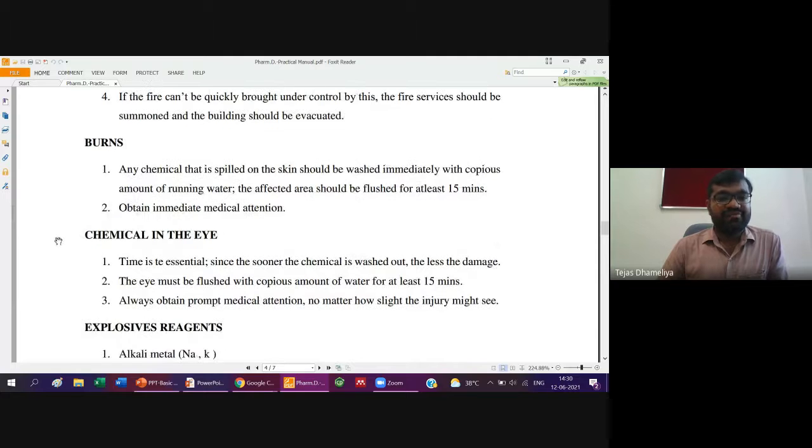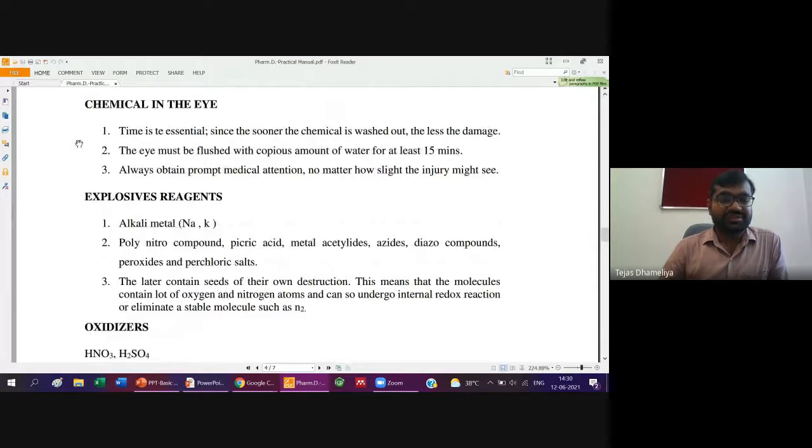Okay, in case of burns, what we should do when the chemical may spill into the eyes, etc. This is what we see most often, that some chemicals may spill into the eye. So in that case, you should rinse your eye with plenty of water. A copious amount of water should be flushed into your eye. Keep your eye under the tap, under the water, so that the chemical that has touched the cornea gets washed out.